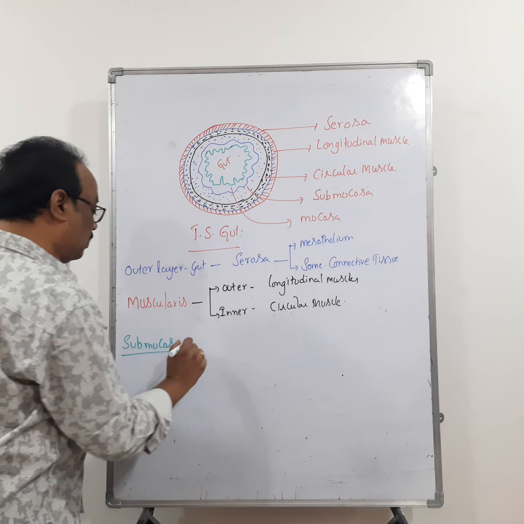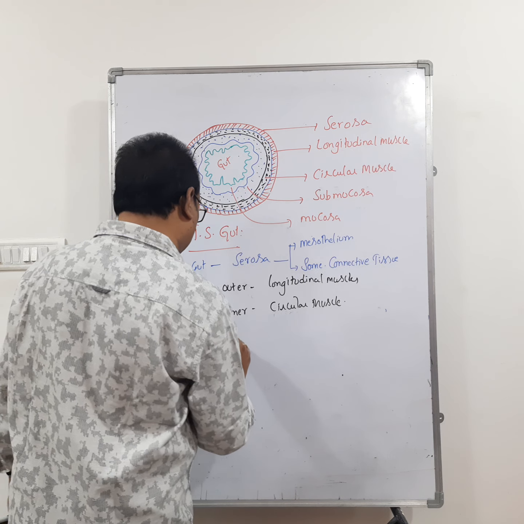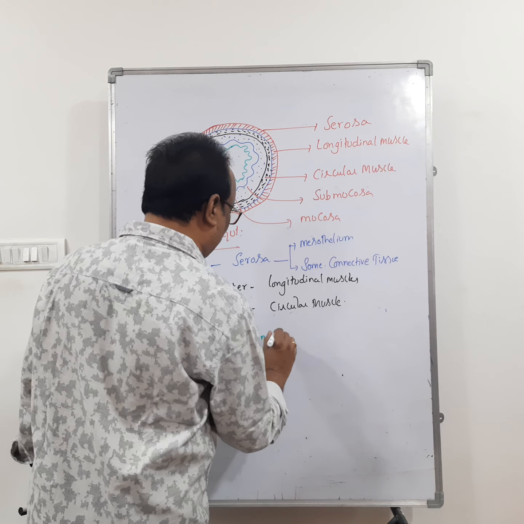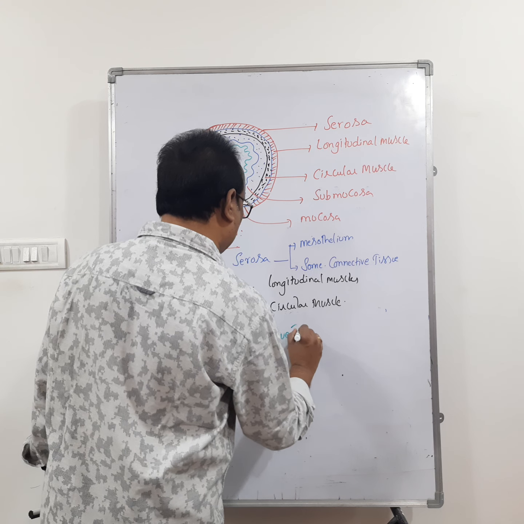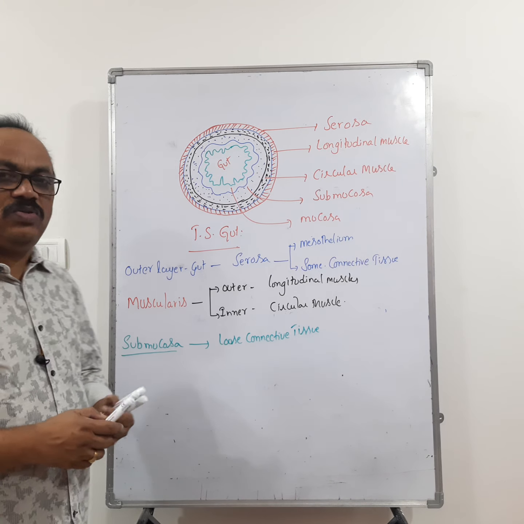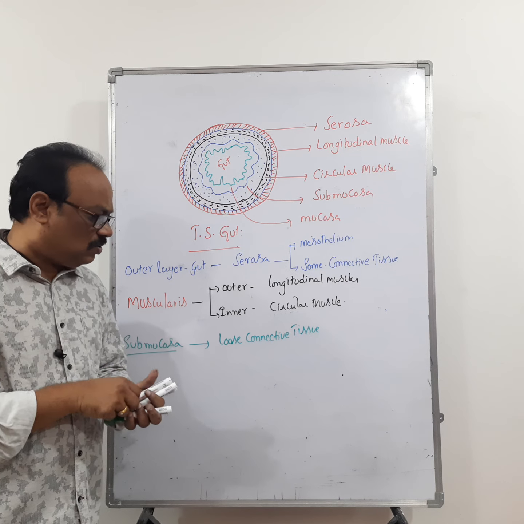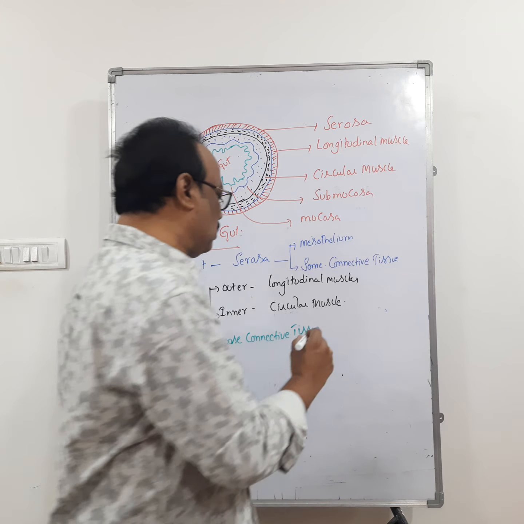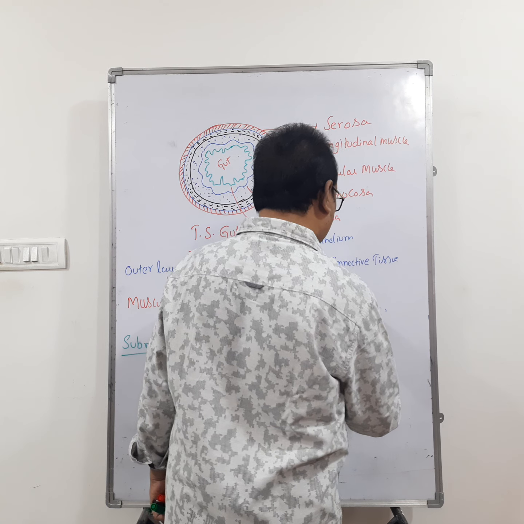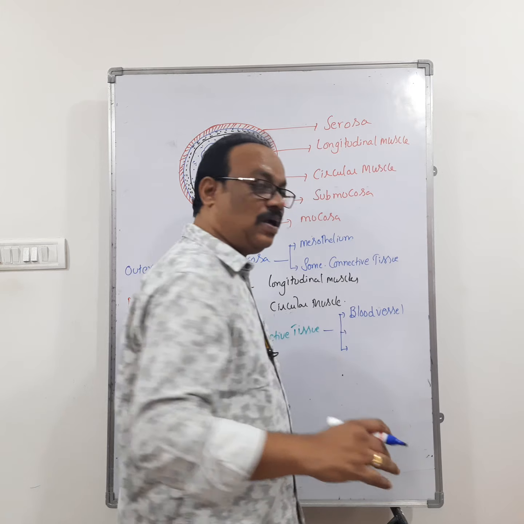Then the submucosa is made up of loose connective tissue. Very important about submucosa. Remember the word. It is made up of loose connective tissue. Along with the loose connective tissue, it consists of blood vessels, that means an artery and a vein.